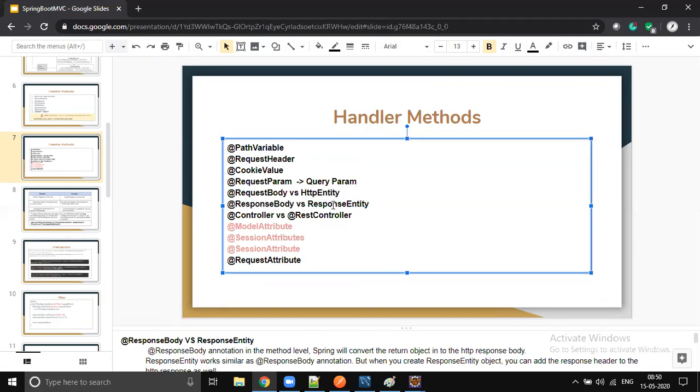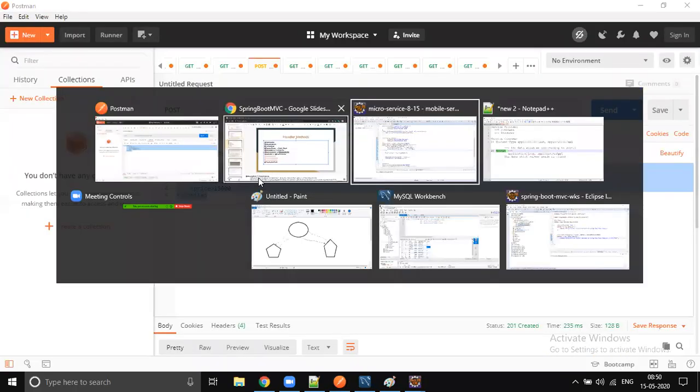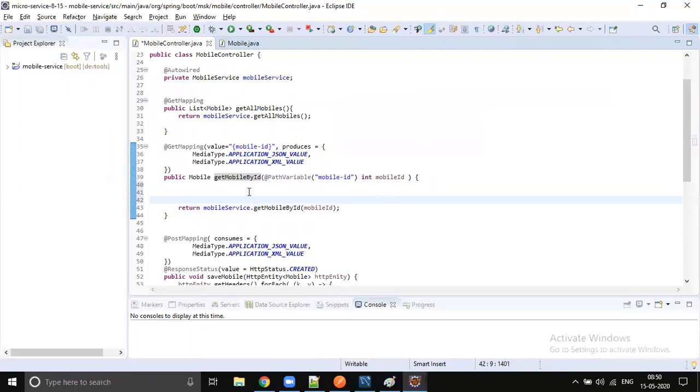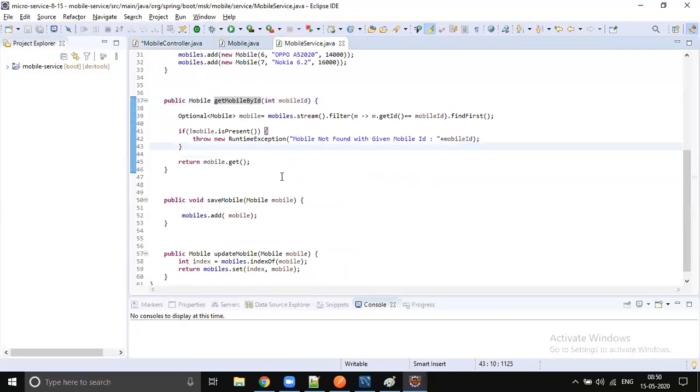For example, whenever we are getting mobile ID as input, get mobile ID, when the mobile ID is null or zero or negative value, then I want to give 400 bad request. So for now, if the mobile is not found in the database, we are throwing an exception.